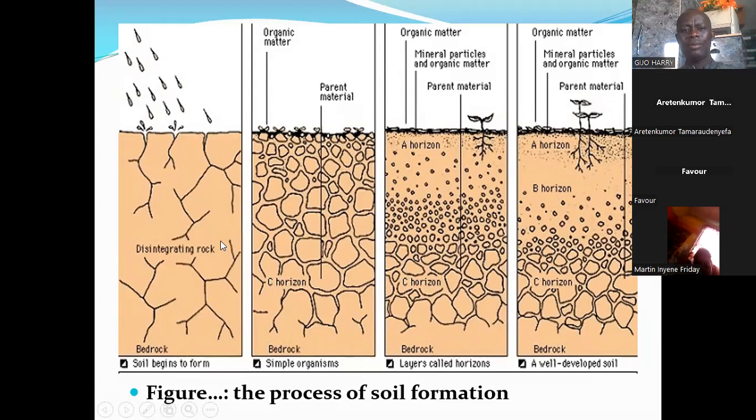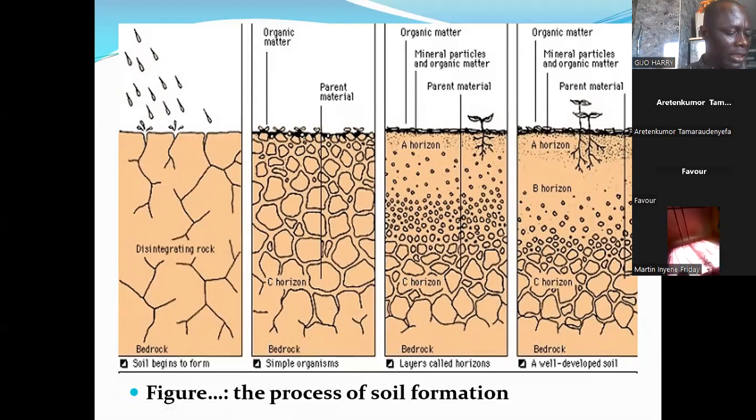So you notice that all of these processes require time. Sorry, it takes hundreds to thousands of years for a soil to be formed.